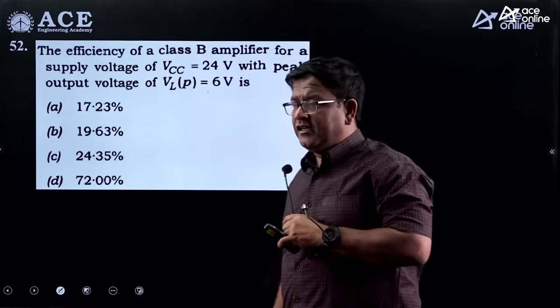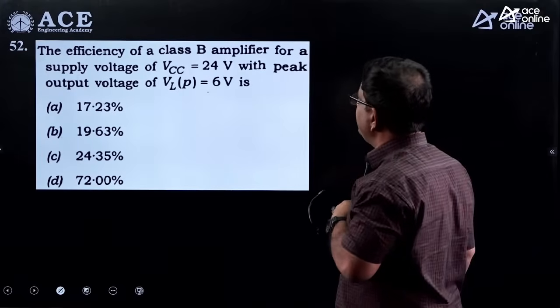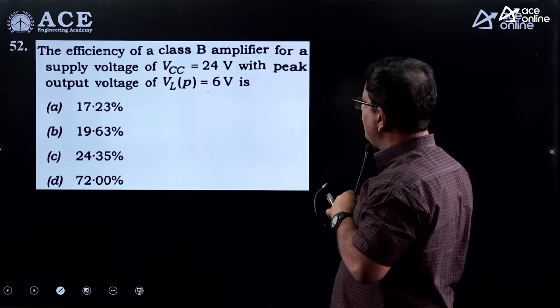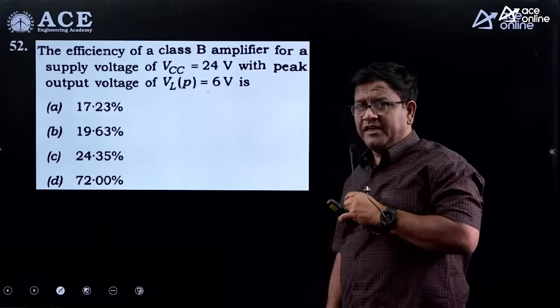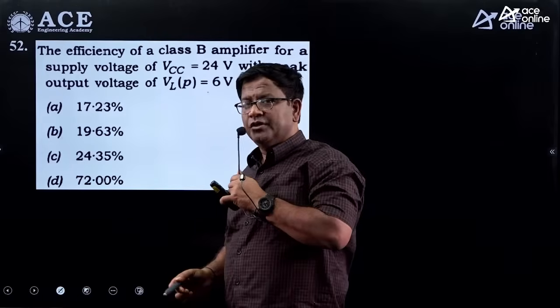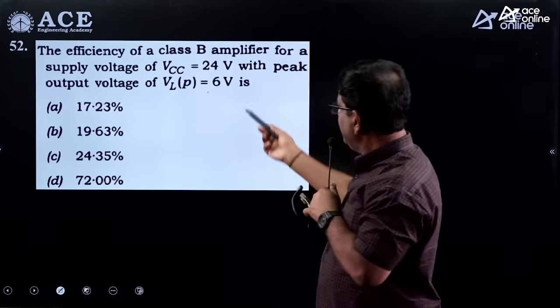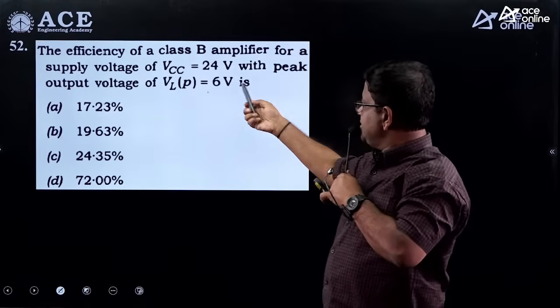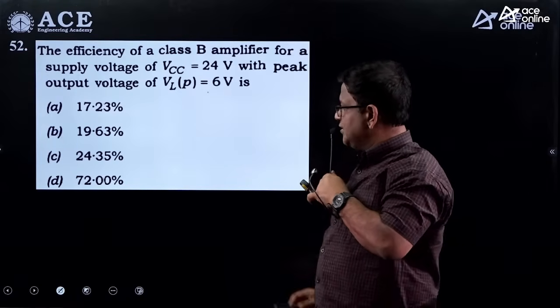The efficiency of a class B amplifier for the supply voltage VCC of 12 volts with a peak output voltage of 6. Generally, we know a class B amplifier has a power efficiency of 78.5%. But here you can see the transistor swing is not till saturation. There is some VCE drop also.